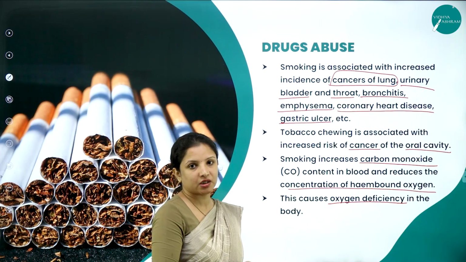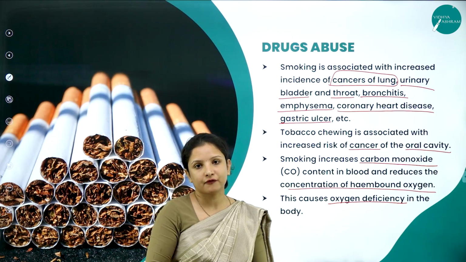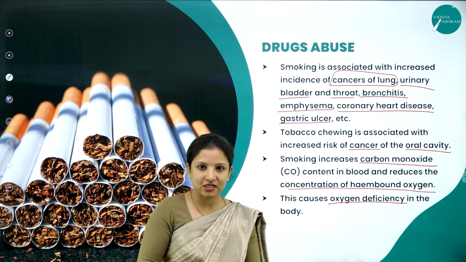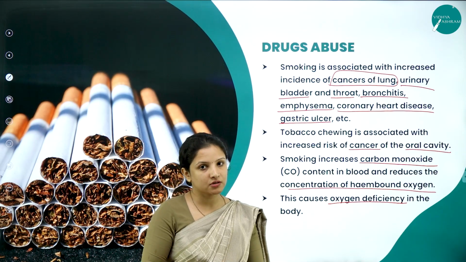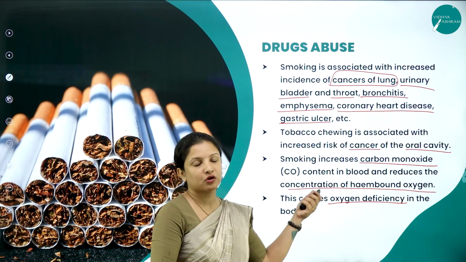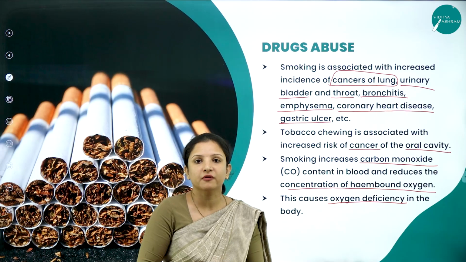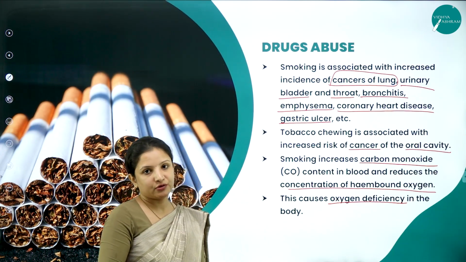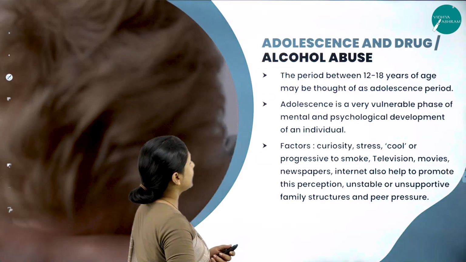It is because of this particular reason, lack of enough oxygen in the body. And also they will not be able to make proper decisions. Their behavior also will change. All that is because of this, because oxygen is also needed for the proper functioning of the brain. So this is about drug abuse, wherein we took tobacco as an example.